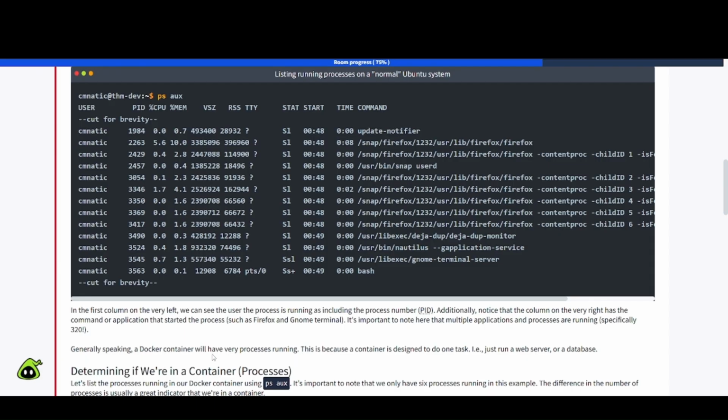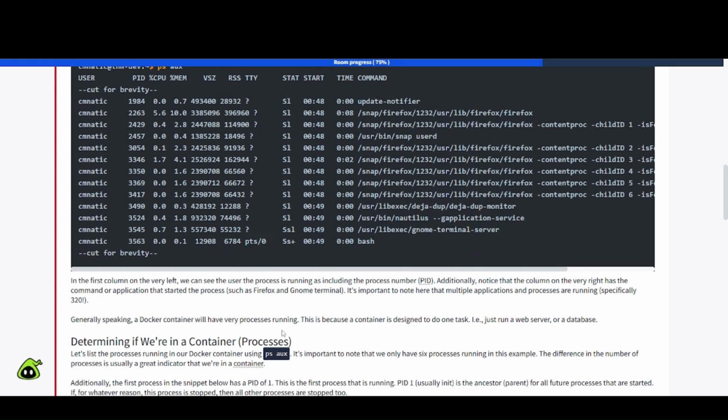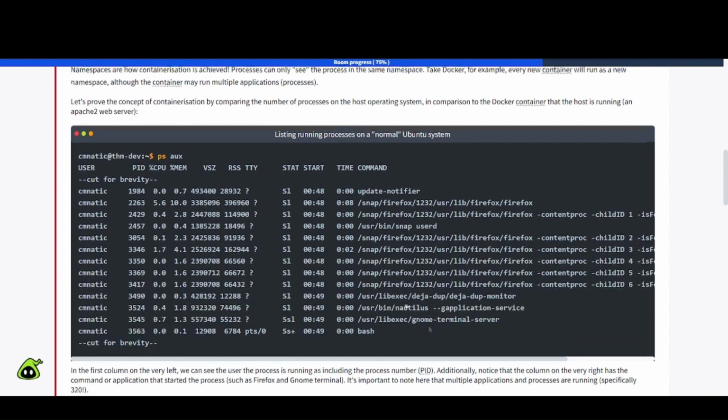So generally speaking, a Docker container will have very few processes running. This is because a container is designed to do one task, i.e. just run a web server or a database. So let's go ahead and take this real quick and see something.